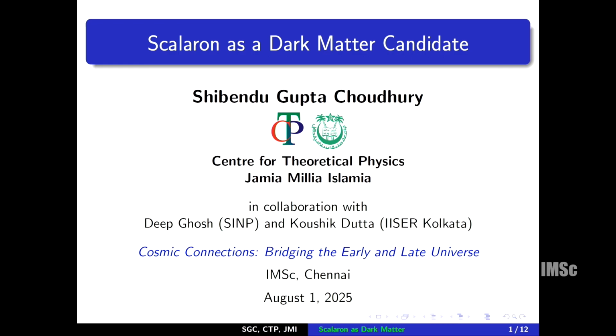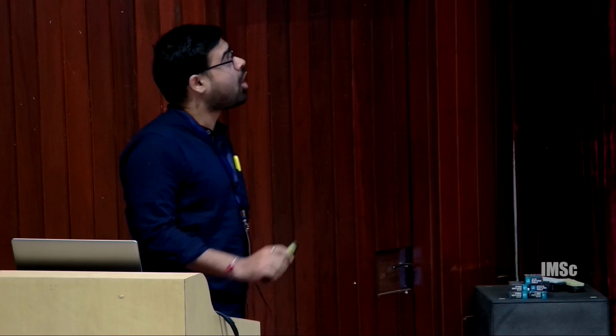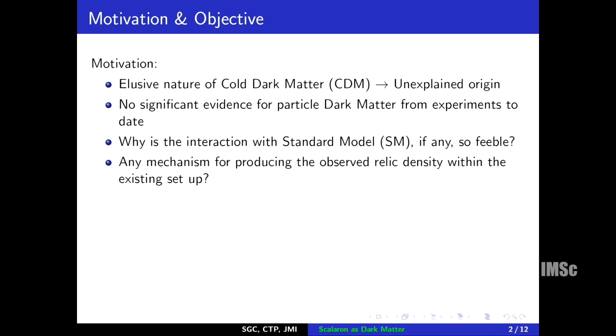So, hi everyone. In this talk, I will discuss one of our recent works based on Scalaron as a dark matter candidate. As we all know, there is no universally accepted explanation for the origin of cold dark matter, and there have been extensive experimental searches for particle dark matter candidates, and still there is no significant and conclusive evidence for such candidates.